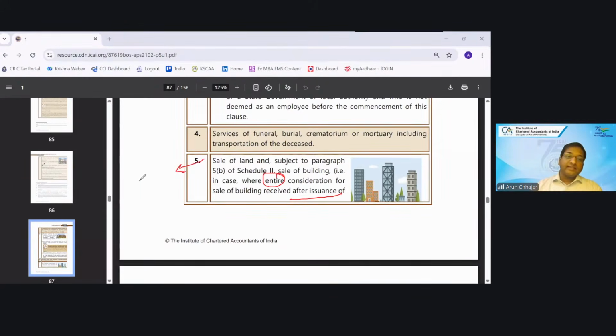Now, does it have any relevance with the ITC chapter? This is my question. Whether this para has any relevance with the ITC chapter?